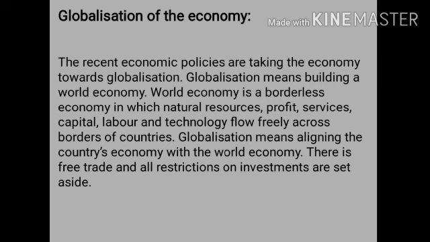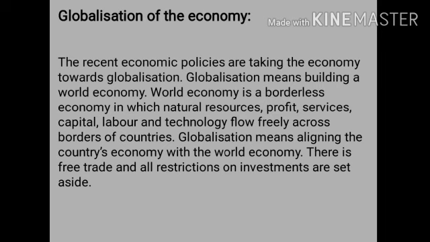Not only that, but people migrate from one nation to other nation for getting employment. Now even we have many foreign investors in a nation, and even sometimes we as a nation can invest in the other nation. Now globalization means aligning. Aligning means linking the country's economy with the world economy.